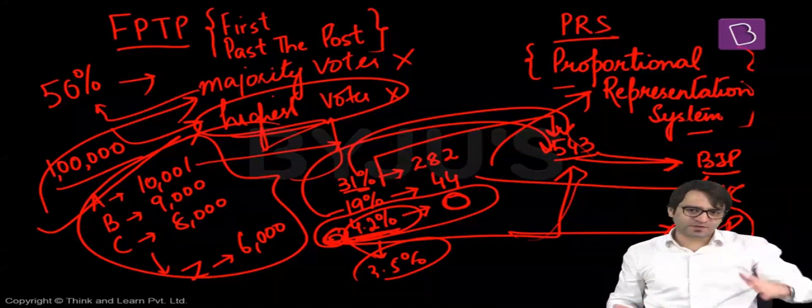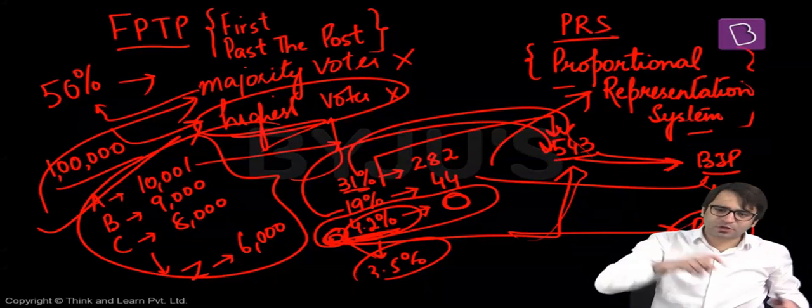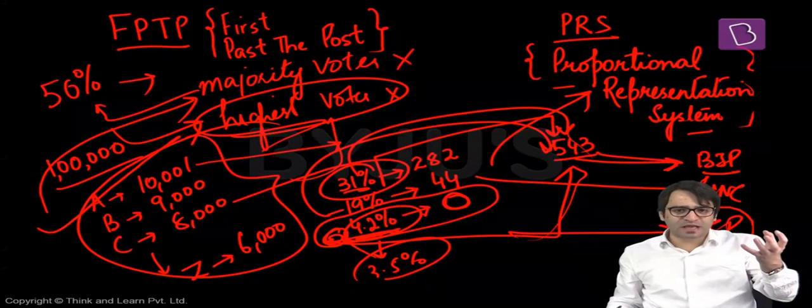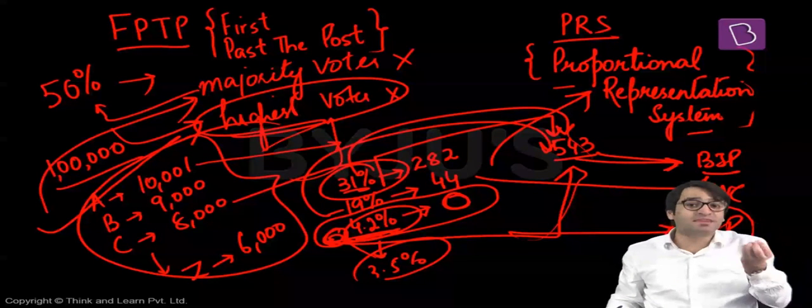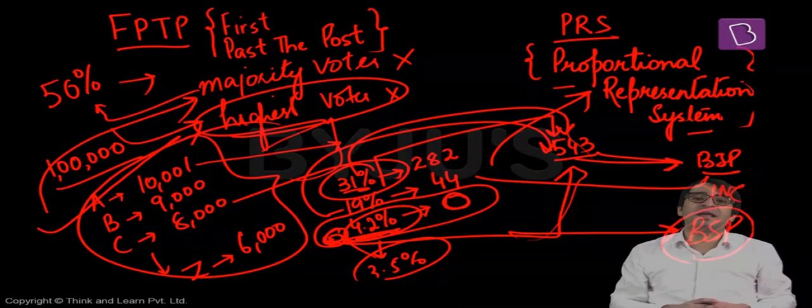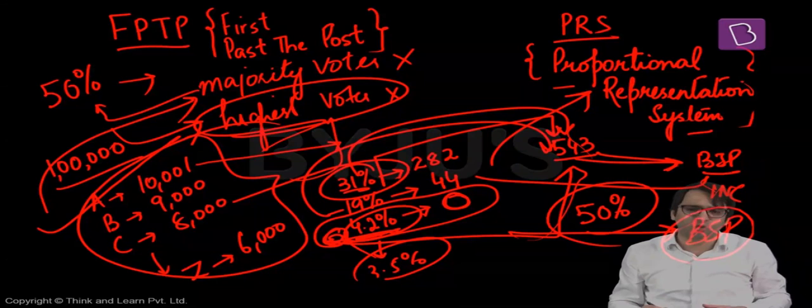At the peak of the Modi wave in the 2014 elections, all the BJP could get is 31% of the votes. That means even at the peak of the Modi wave in 2014, the BJP was in a position to only get 31% of the votes. That means coalition governments would be the order of the day. No political party would be in a position to acquire more than 50% of the total votes. And that means coalition governments will be the order of the day.